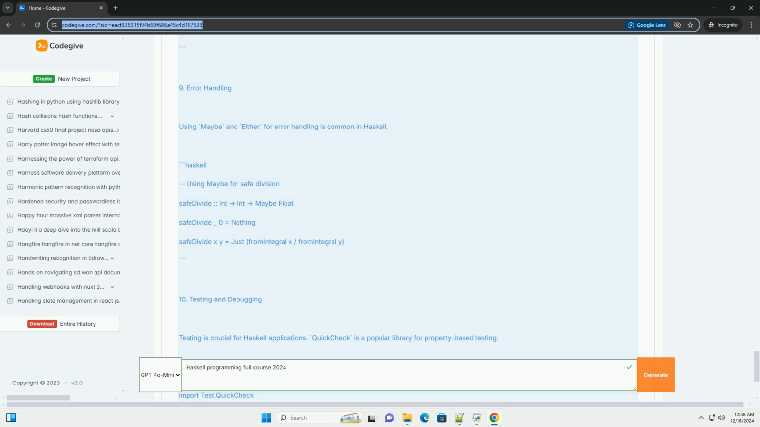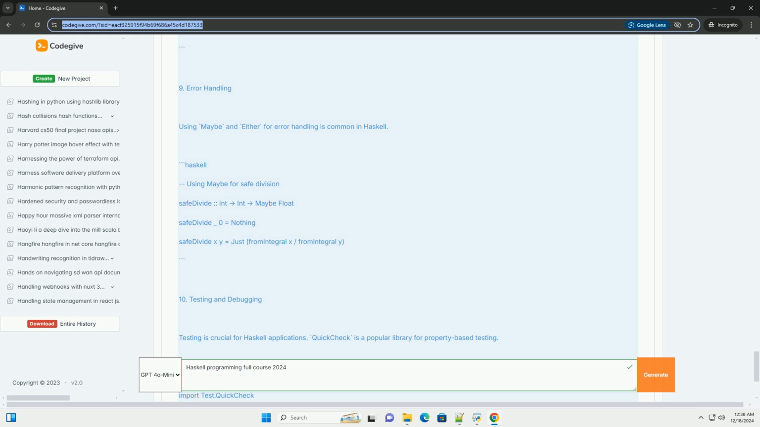6. Type classes and polymorphism. Type classes enable polymorphism, allowing functions to operate on different types. Haskell. Defining a type class. class Show a where show, a -> String. Instance of Show for Int. instance Show Int where show x equals "Int: " plus Prelude.show x.